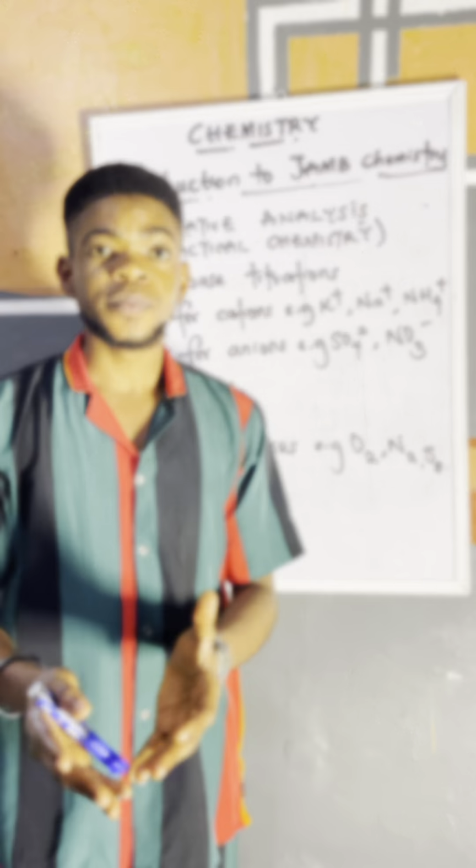All right, guys, we've come to the end of this session, introduction to JAMB syllabus. I've introduced you to the JAMB syllabus, and I've introduced you to the 4 major branches that we have. Do not forget there are 4 major branches. We have inorganic chemistry, organic chemistry, physical chemistry, and qualitative analysis, which is the practical chemistry. I believe you've understood it perfectly.